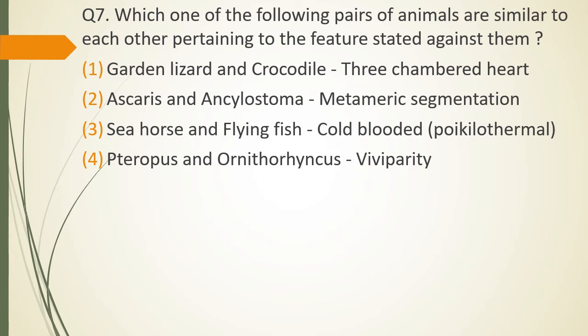Pteropus and Ornithorhynchus: viviparity. You have to tell of the two organisms in each option whether they have the feature mentioned against them or not. Both of them should have the feature. The correct answer is option 3. Seahorse and flying fish both are cold-blooded animals.